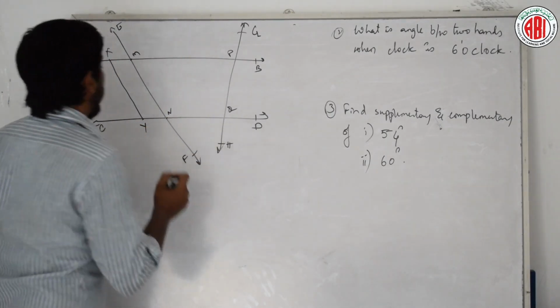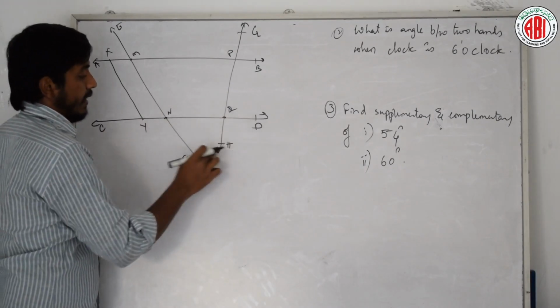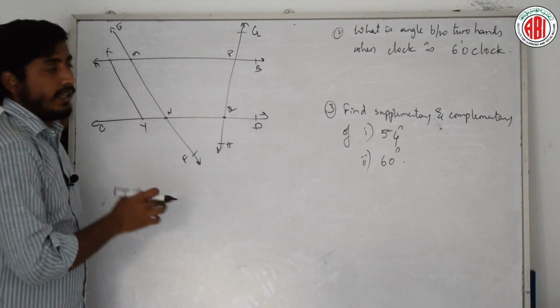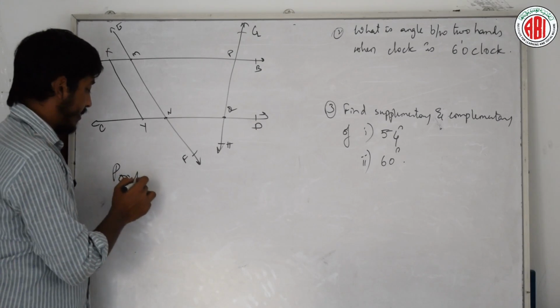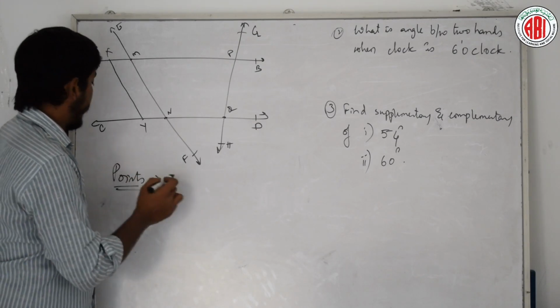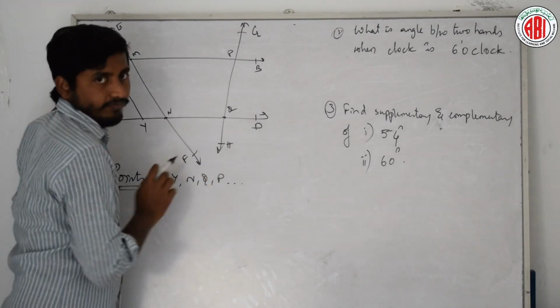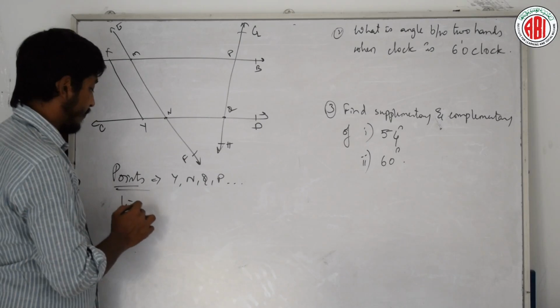Let us find out everything. See here, how many points are there here? 1, 2, 3, 4, 5, 6, 7, 8, 9, 10, 11 and 12, 13. Clear? Might be more than 13. Can you identify? Just tell me a few points. What are the points here? Y, N, Q, P and so on.